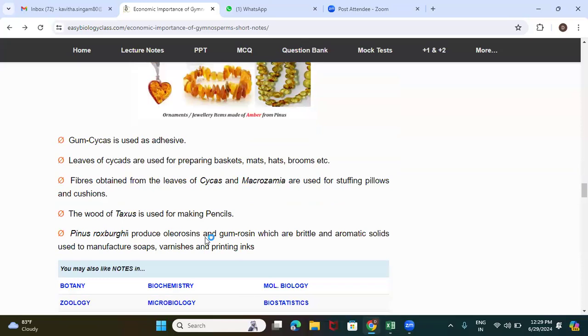Next comes the gum resin, which we call oleoresins, produced from Pinus roxburghii. These gum resins, which are brittle and aromatic solids, are used in the preparation of soaps, varnishes, and the printing ink we use for printing purposes. We call it a gum resin or oleoresin, extracted from Pinus roxburghii.